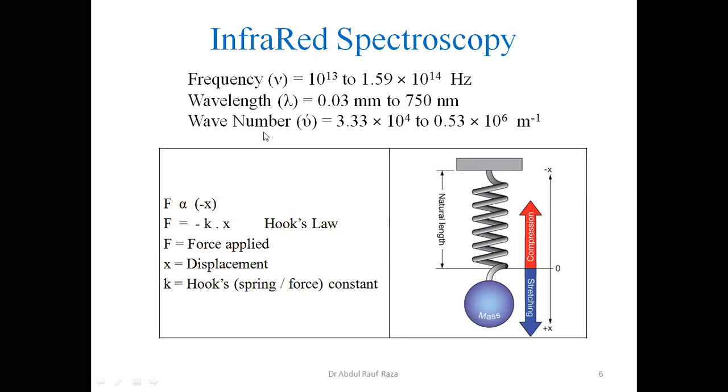In wave number, this is 3.33 times 10 to the power 4 to 0.53 times 10 to the power 6 per meter.